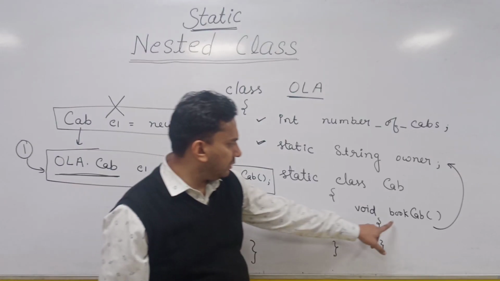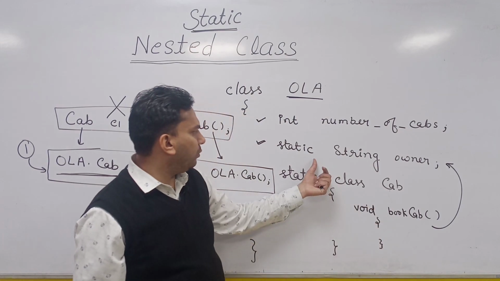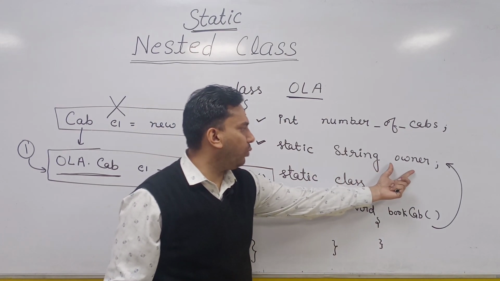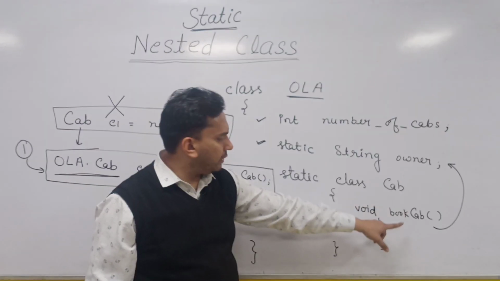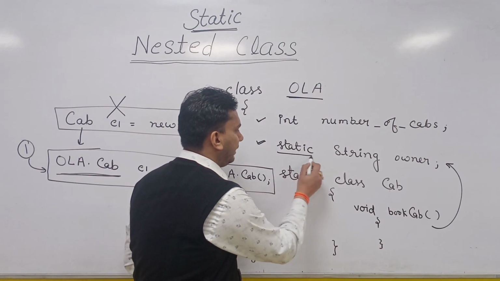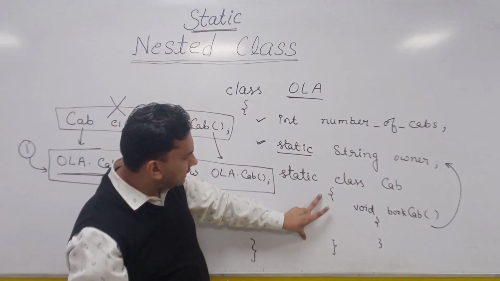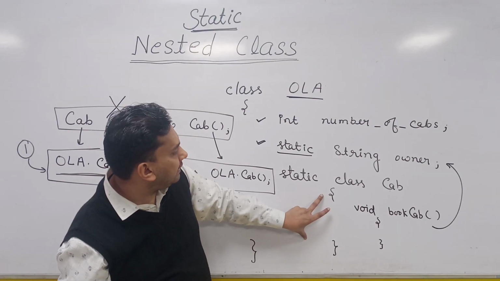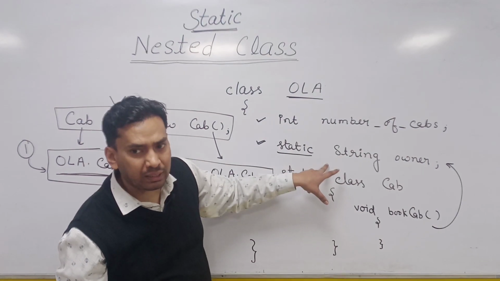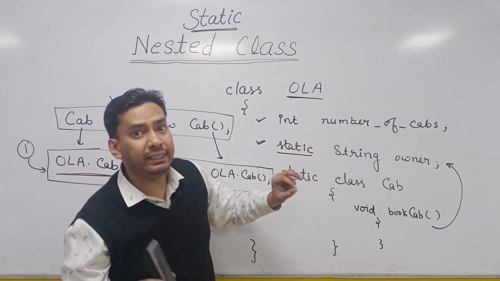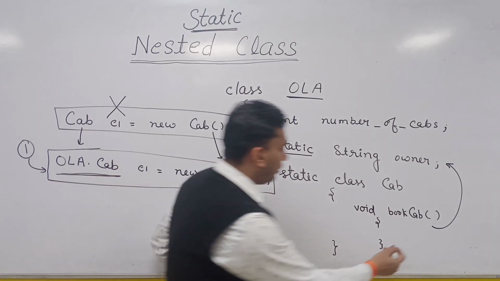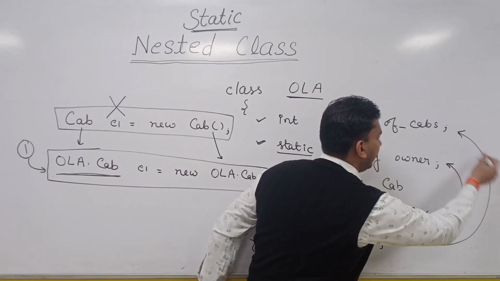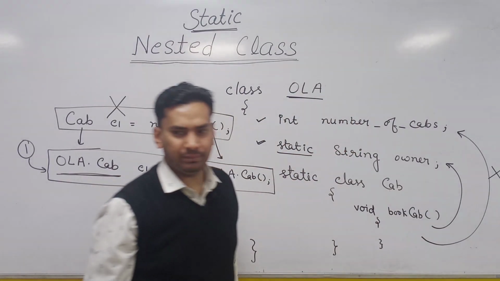Let's say inside this book cab method, you want to access this owner value, which is a member of the outer class. So you can access it. Why? Because it is static. So from a static nested class, you can access the static members of the outer class or enclosing class directly. But you cannot access the non-static members directly.